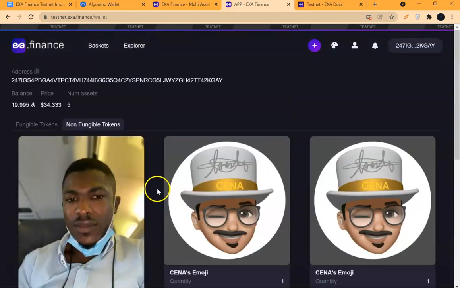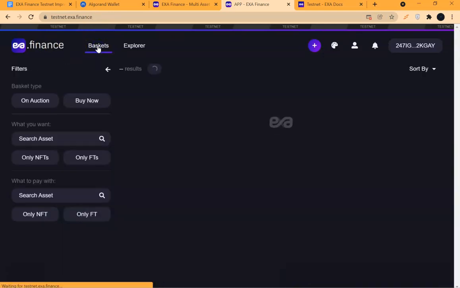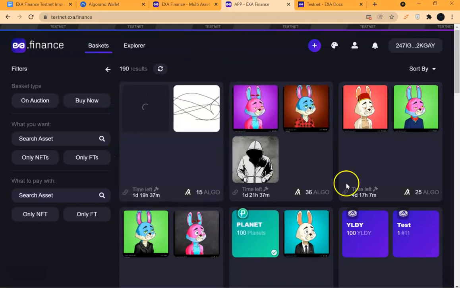So yes, since I've minted NFT, you can always come here to create basket. Either you log into EXA Finance, EXA.finance, and you come straight to basket zone, you will always see your chance to create basket here.